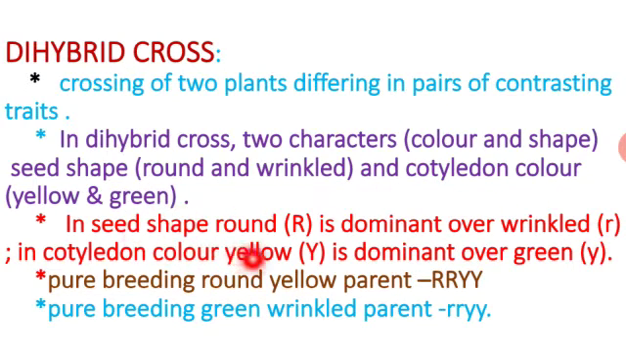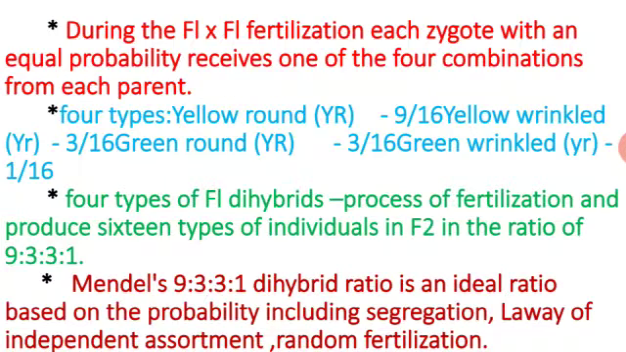Same, the cotyledon color is represented as dominant capital Y, and recessive as small y. So a pure round yellow parent and a pure green wrinkled parent are chosen and crossed. In the F1 generation, each has equal probability and receives 4 combinations of the parental characters, that is yellow round, yellow wrinkle, green round, green wrinkle, and 4 types of F1 hybrids are produced in the fertilization.